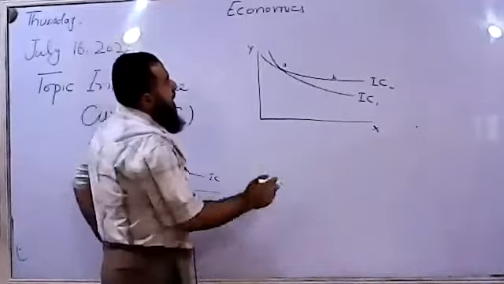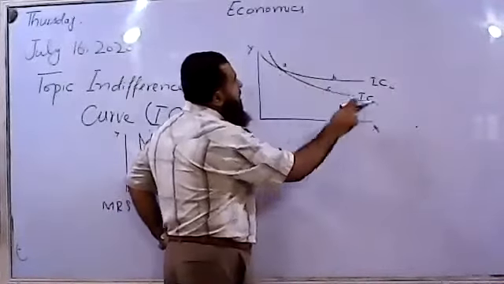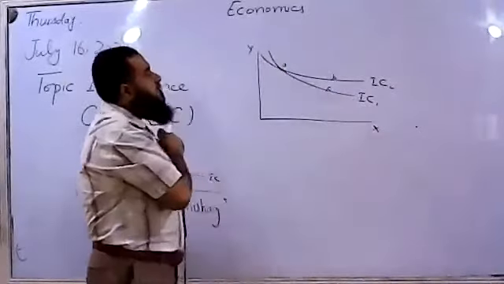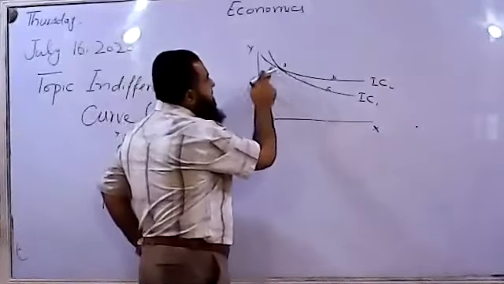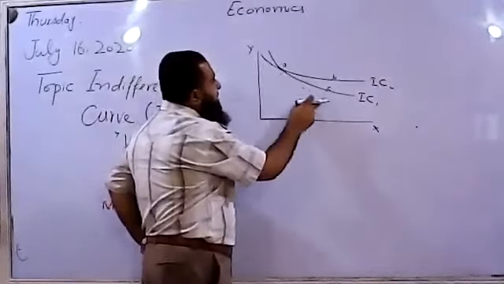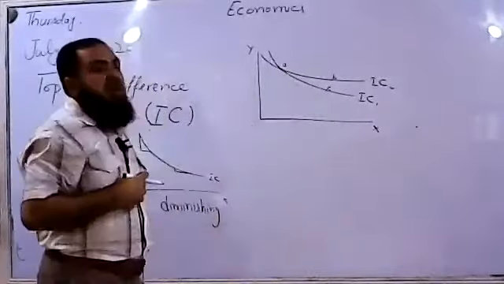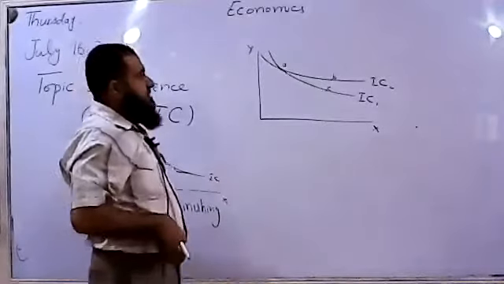Now, this point A is also lying along indifference curve 1. Now these two points, A and C, show us that the satisfaction of the consumer remains the same at A and C. Both points give the consumer equal satisfaction.